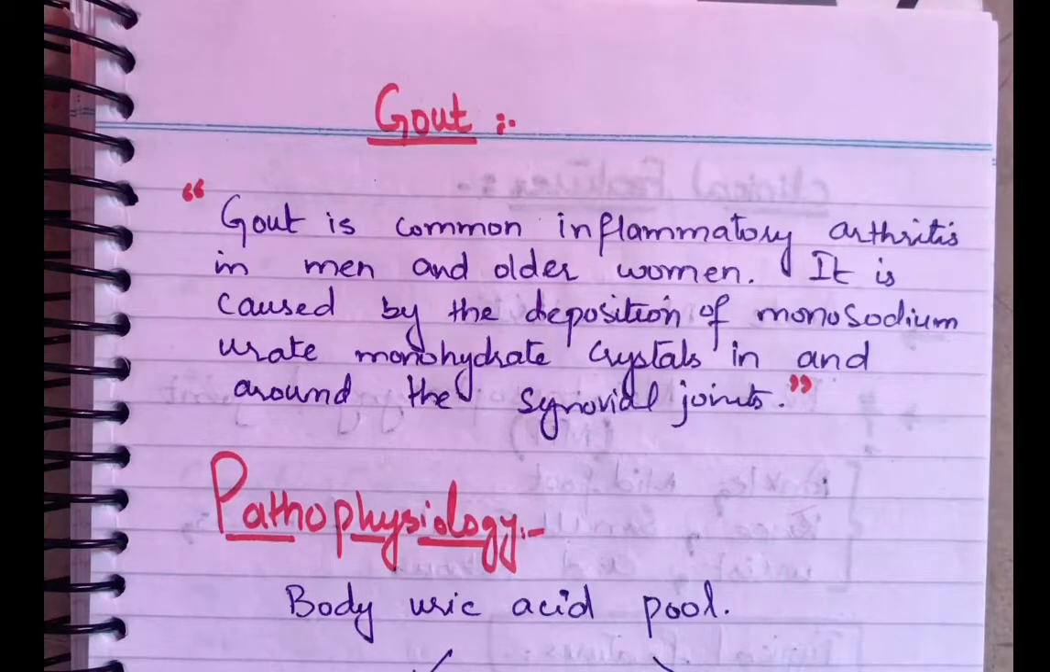Today we are going to discuss gout. What is basically gout? Gout is a common inflammatory arthritis which is most commonly found in men and older women. It is caused by the deposition of monosodium urate monohydrate crystals in and around the synovial joint.